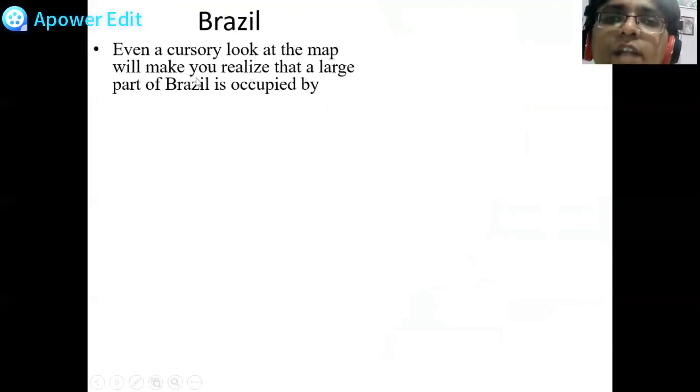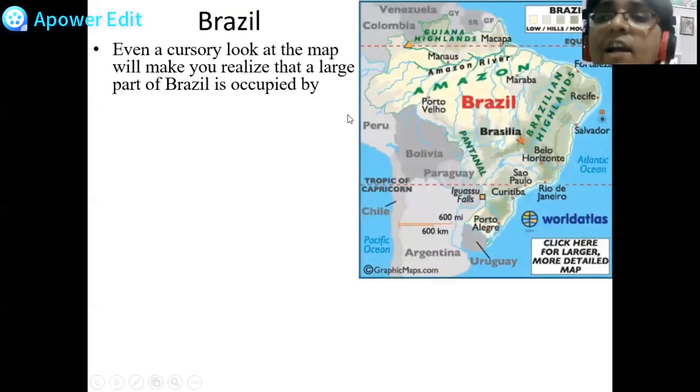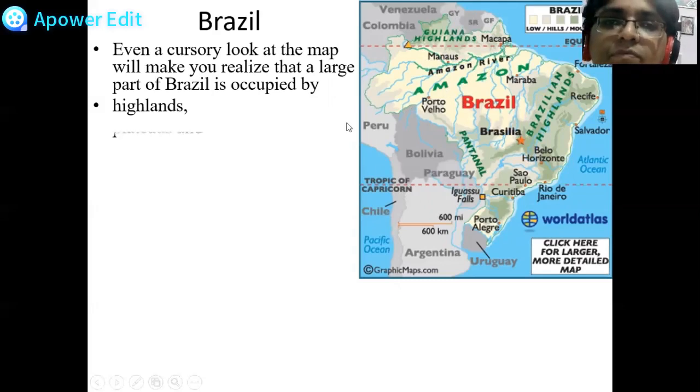Even a cursory look at the map will make you realize that a large part of Brazil is occupied, as you can see, by the first part, that is the highlands. Highlands means the land lower than the mountains and above sea level is called highlands. So as you are able to see here, dear students, it is the highlands of Brazil. Here you can see, in the Eastern part, the Brazilian Highlands and in the Northern part, the Guyana Highlands, that is starting from the country French Guiana as well.